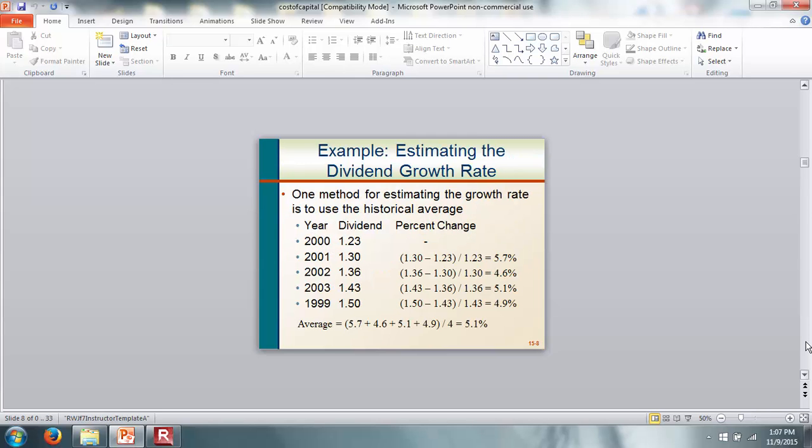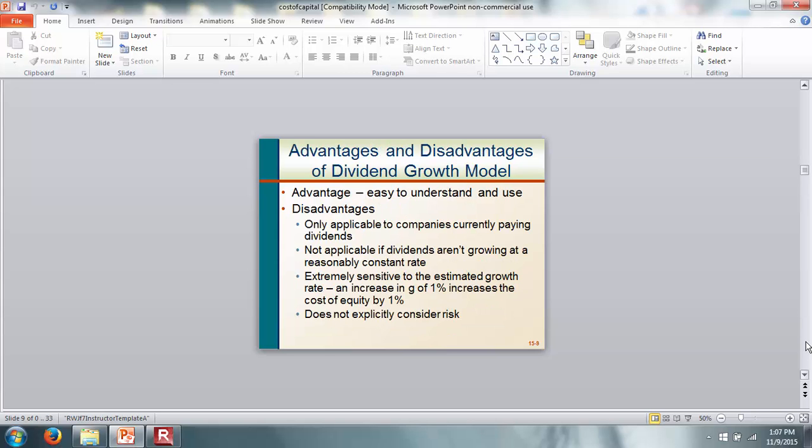So how do you find out the dividend growth rate? One of the ways you can do that is look at history, collect the dividends pattern over the years, and then find out the average dividend growth rate.